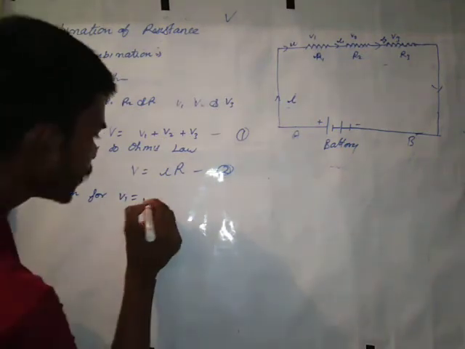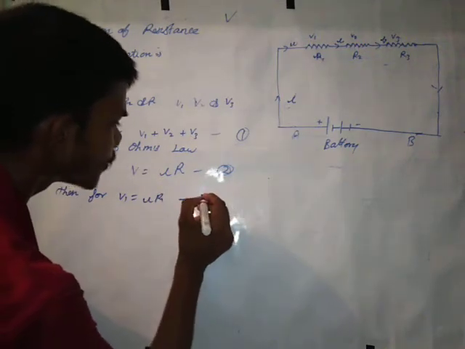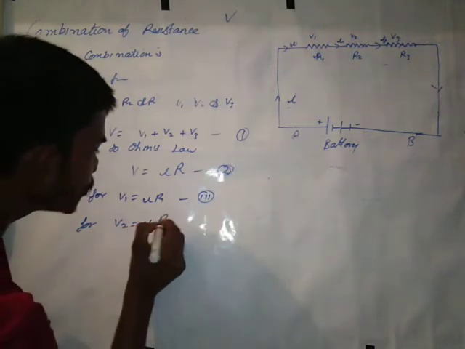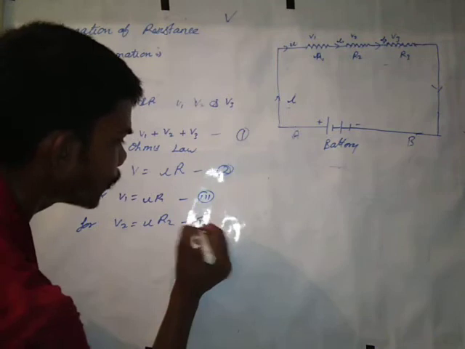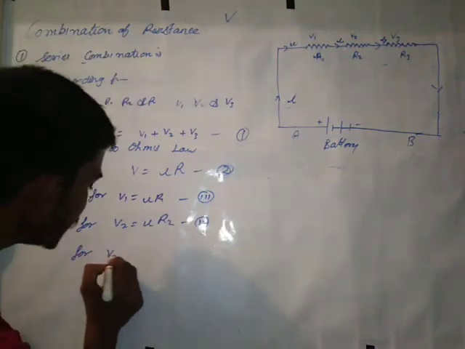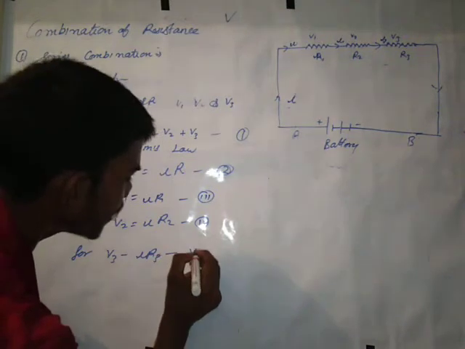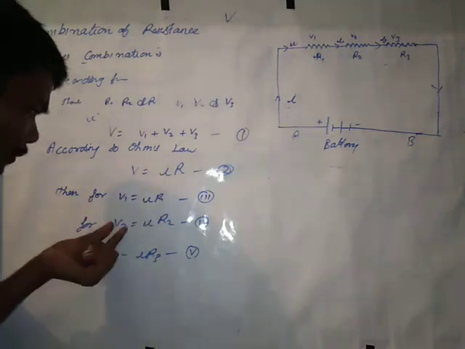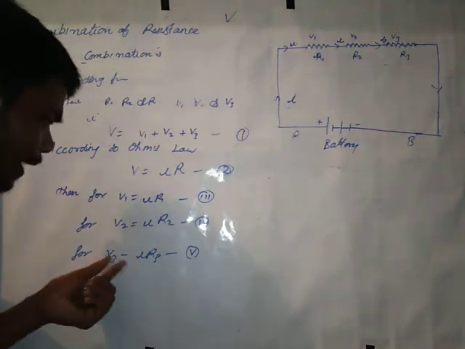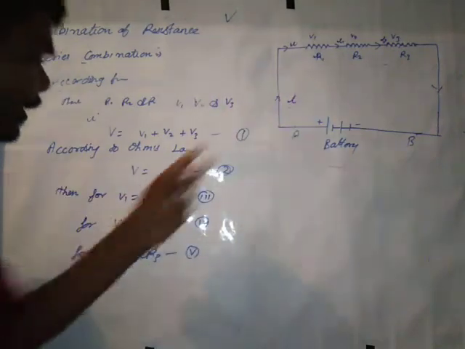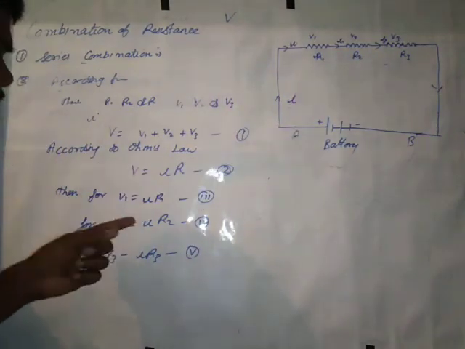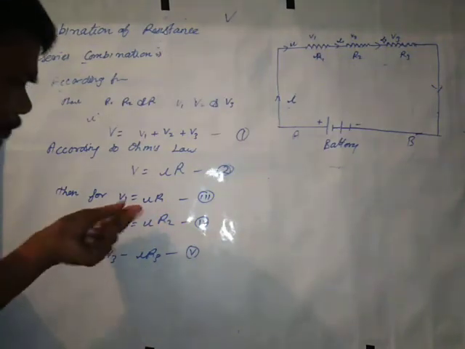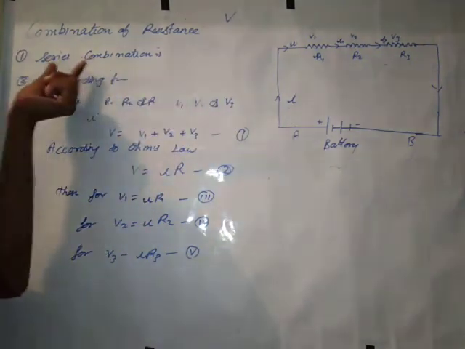For V1, IR1, equation number three; for V2, IR2, equation number four; for V3, IR3, equation number five. There is the same current I flowing, so we cannot write I1, I2, I3. Why? Because currents are same in series combination.